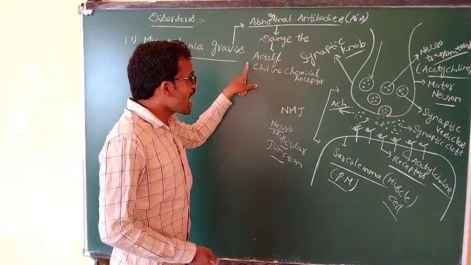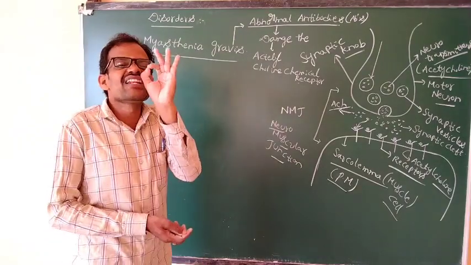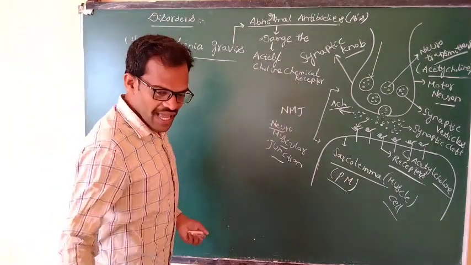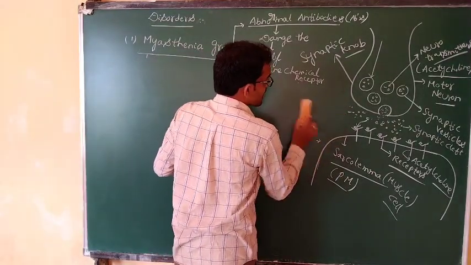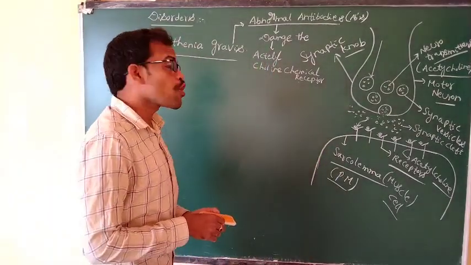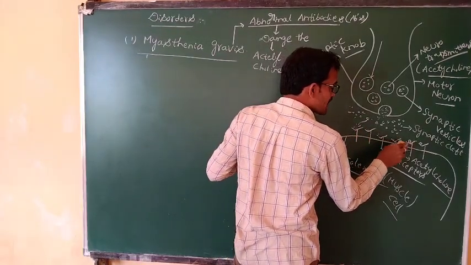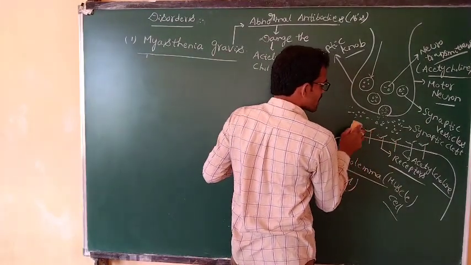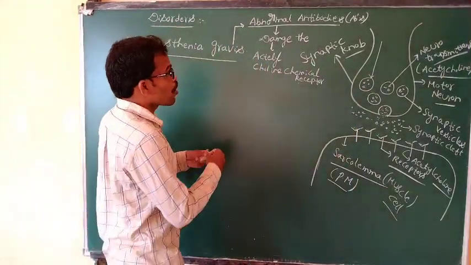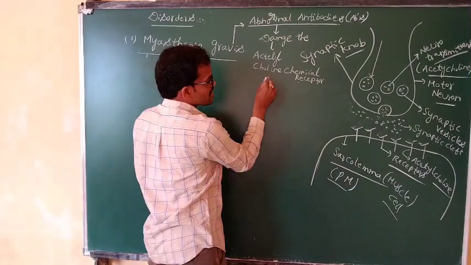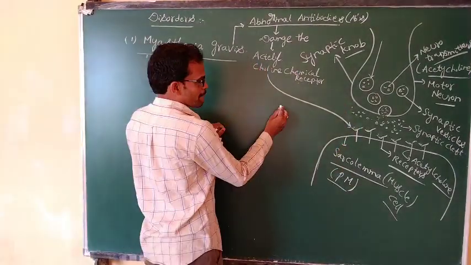These abnormal antibodies destroy the acetylcholine receptors.